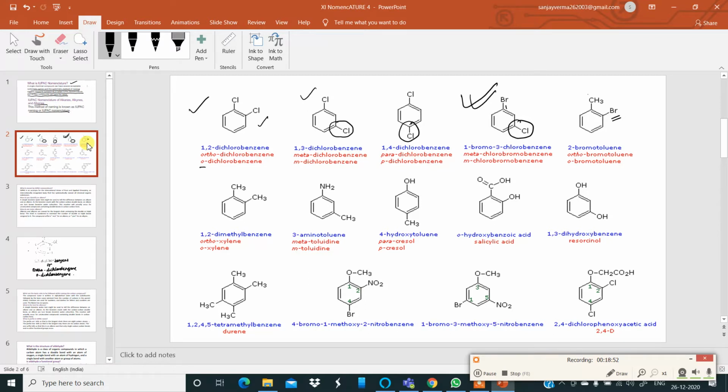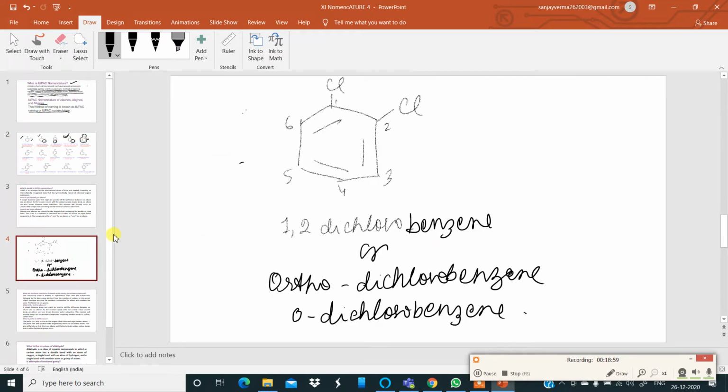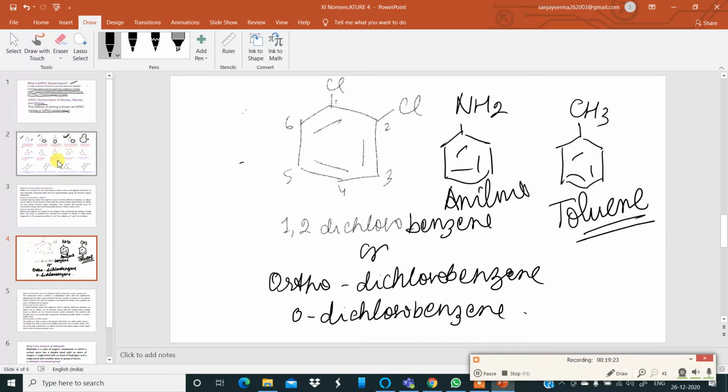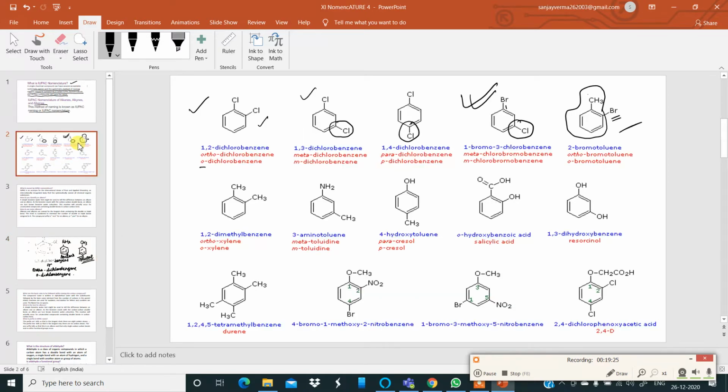This much is toluene. This is something new; you have to remember this also. Toluene is also called methylbenzene. Another one: this is aniline, A-N-I-L-I-N-E. Aniline. So you have to get used to these formulas.